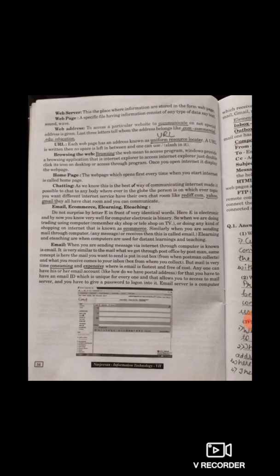So a web address, as we stay in a physical home, we have an address of that particular house. Similarly, every website has a web address, as to how to locate the website or how to reach that particular website or that particular web page.